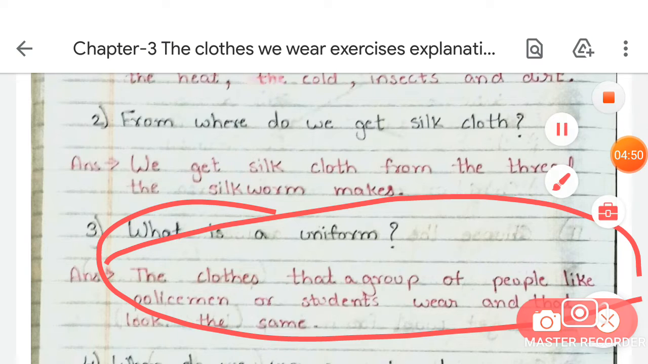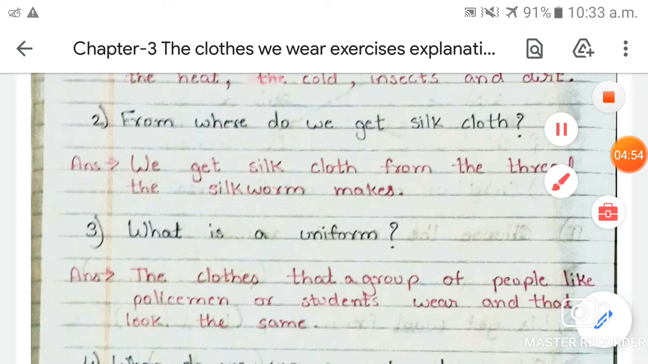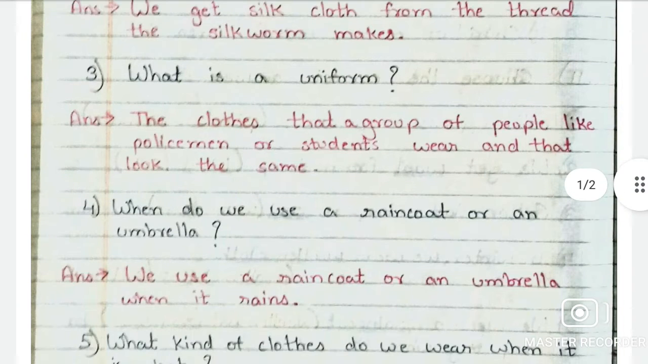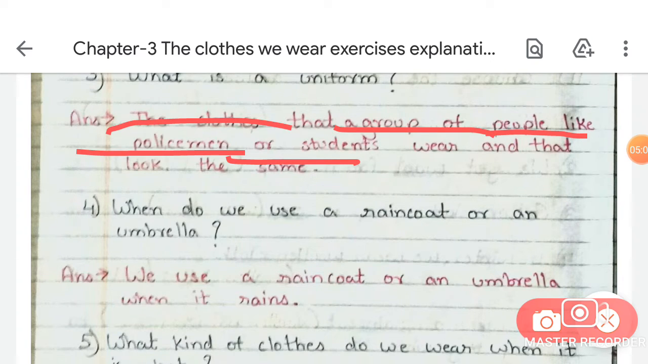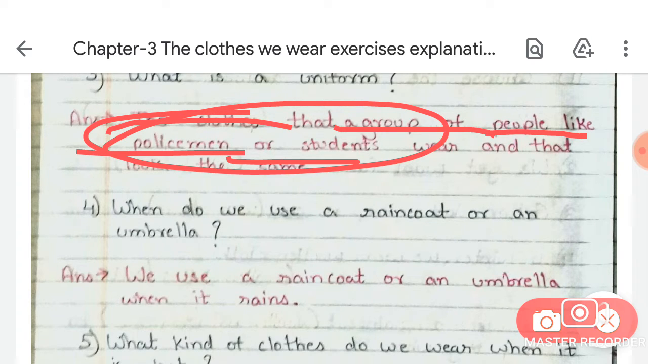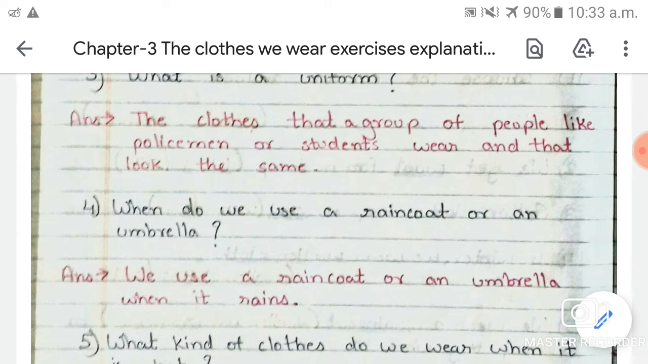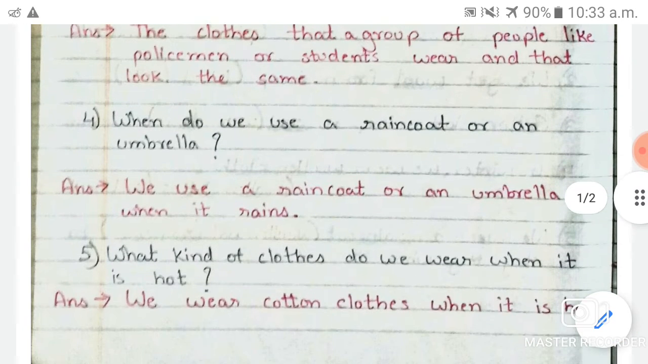So here the answer of this question is the clothes that a group of people like policemen or students wear, that look the same, are called a uniform. Policemen or students, these two are examples of uniform. Is that clear?